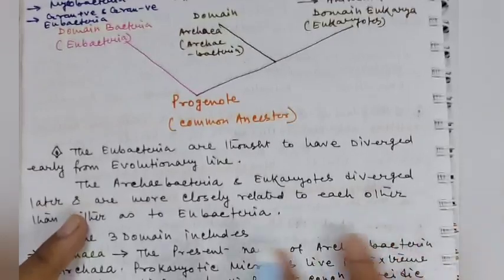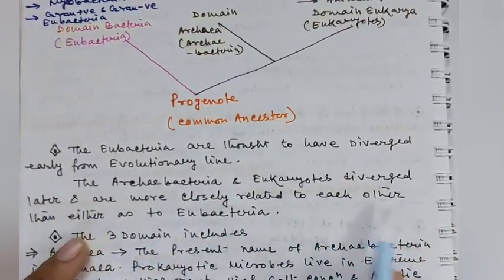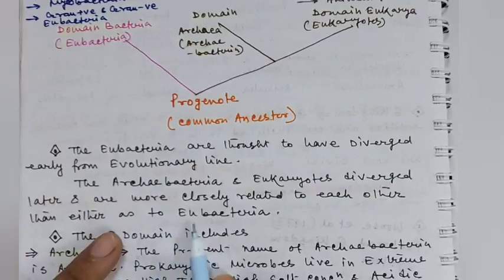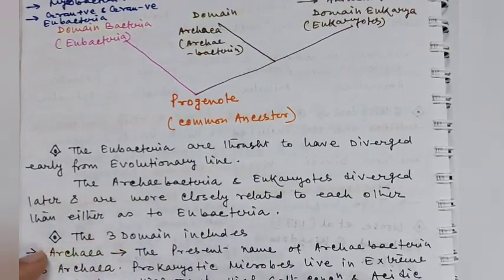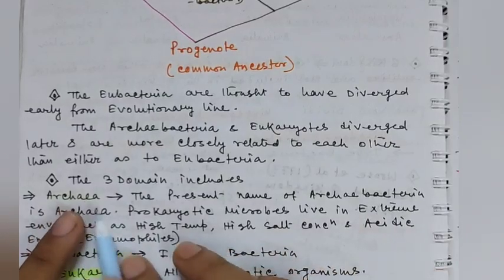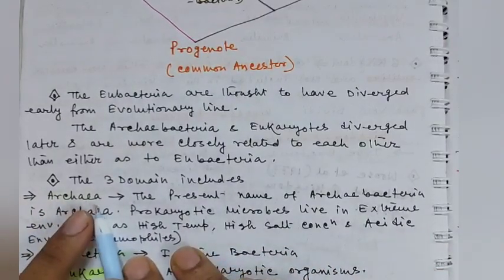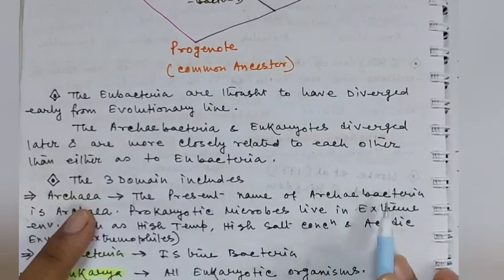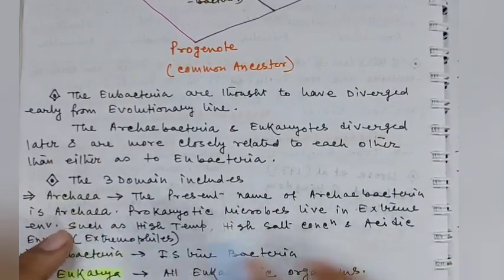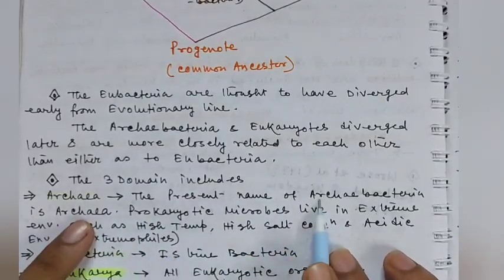The domain Archaea and the eukaryotes diverged later and are more closely related to each other than either is to Eubacteria. Right? Now these three domains include different kinds of organisms. Archaea is now the recent term, and previously it was called Archaebacteria.